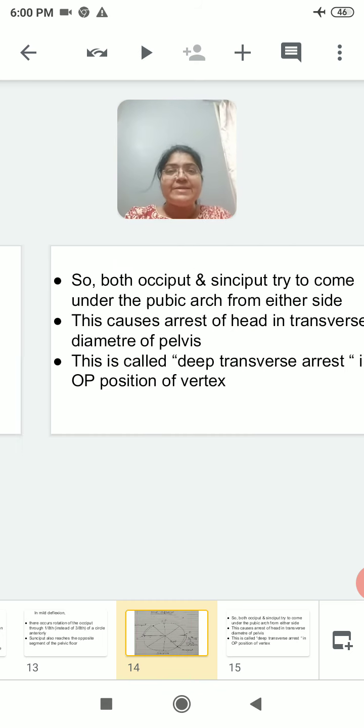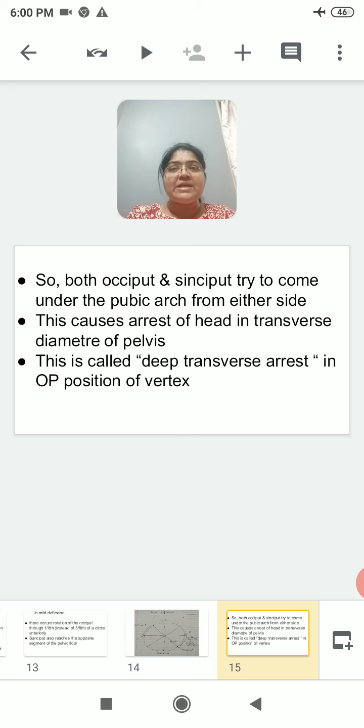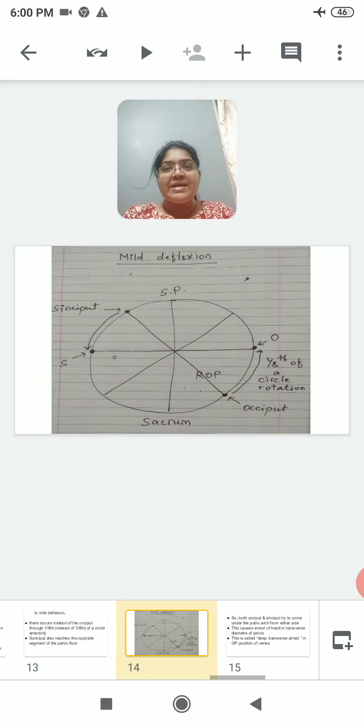Because of this what happens? This causes arrest of the head in the transverse diameter of the pelvis. When both occiput and sinciput try to come under pubic arch, neither occiput rotates nor sinciput rotates. So there is arrest of the fetal head in the transverse diameter of the pelvis, and it is called deep transverse arrest, DTA, in the occipito-posterior position of the vertex. I hope you could understand deep transverse arrest through this diagram.